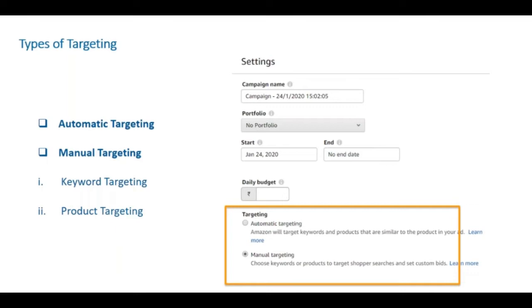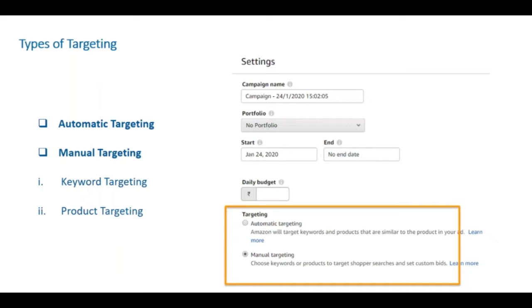Now, the sequential next question would be, so, what is the logic behind fetching these ads and showing my ads? How do I know that my ad will come up and not some other seller's ad will come up? So, there are two factors which goes in here to fetch an ad. One is what keywords you have used, and the second is the relevance of the keyword you have used and the search term which has gone in from the customer's end. That is one, that is relevance, and the other thing that goes in is the bid, right? So here, the mix of two of these criteria will determine whether your ad will get shown up or not.